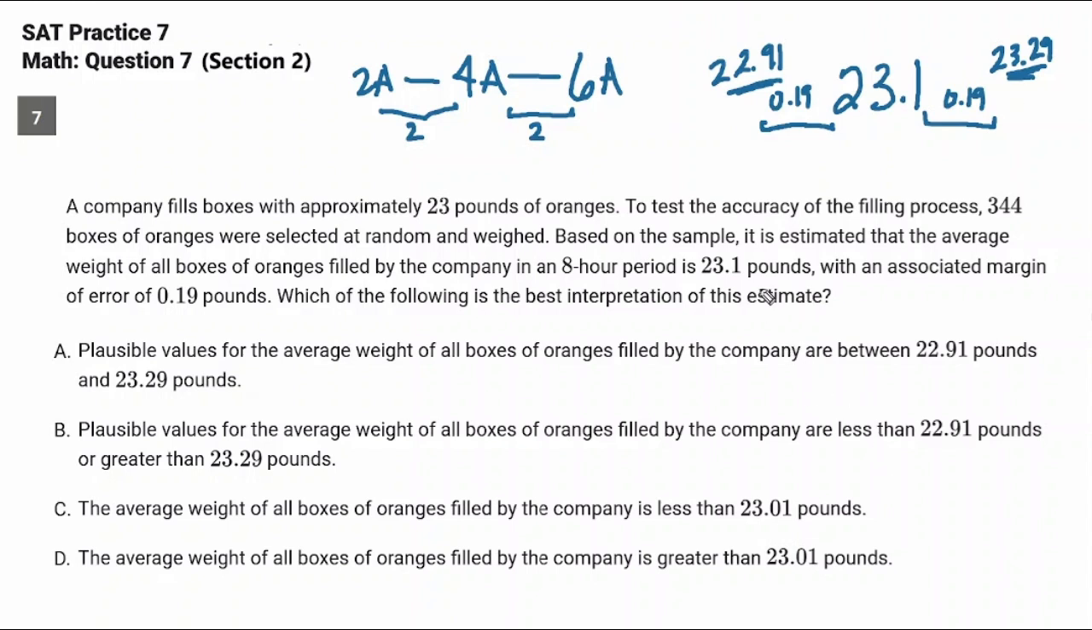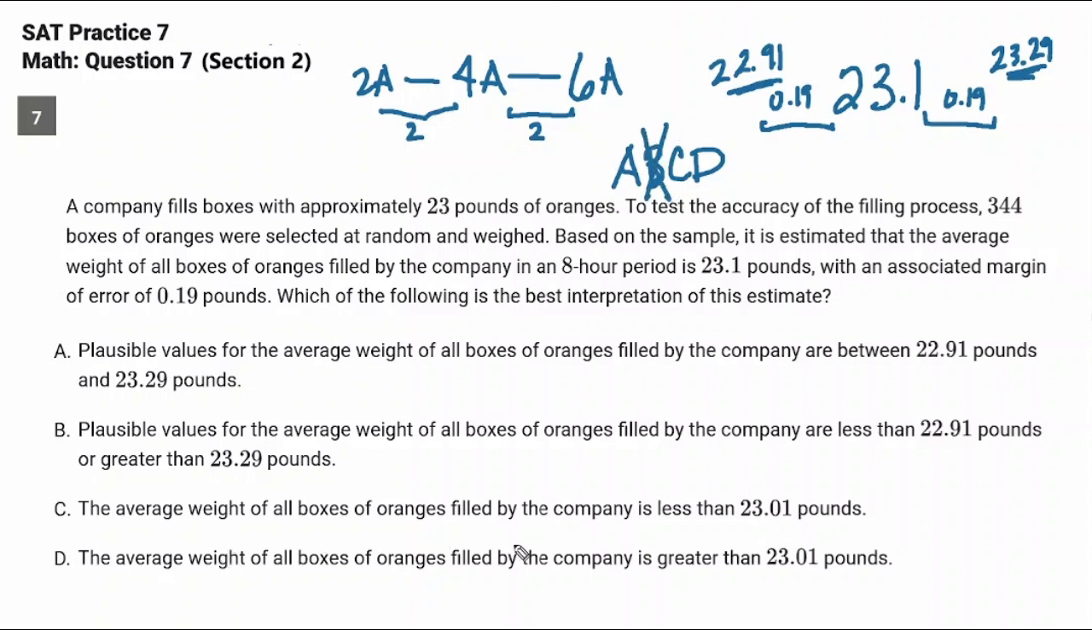You really want to write down answer choices here and cross off. Look at answer choice A. Plausible values for the weight are between 22.91 and 23.29. Well, that's exactly what we found. Keep it. Plausible values are less than 22.91, greater than 23.29. That is not what we found.